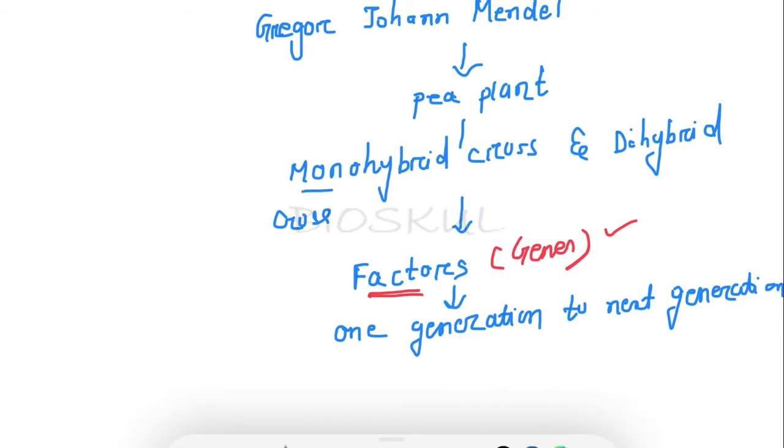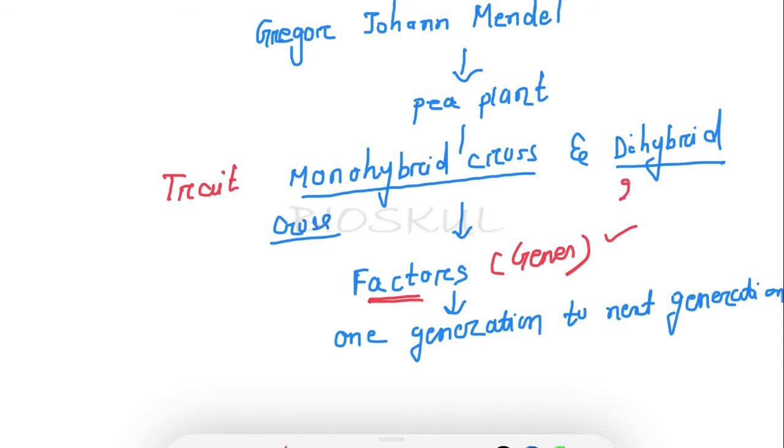So now the question is, what is a monohybrid cross and what is a dihybrid cross? In a monohybrid cross, a single trait is studied. Whereas in the dihybrid cross, di means two, right? Two independent traits are studied. That's why it is known as a dihybrid cross.